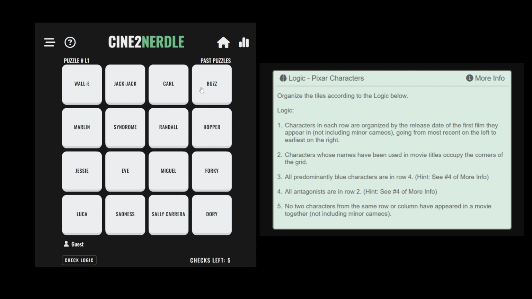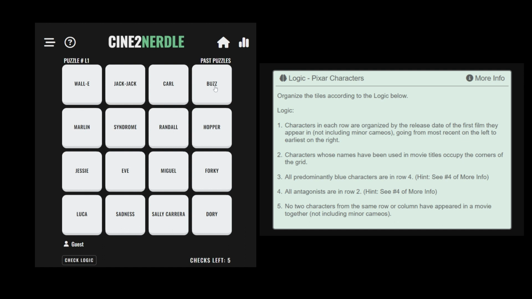Now we can work out who goes between Wall-E and Buzz in the first row. We need characters who were introduced earlier than Wall-E and more recently than Toy Story. We know all the antagonists belong in row 2, so none of them can go into row 1. Marlin from Finding Nemo would fit there.